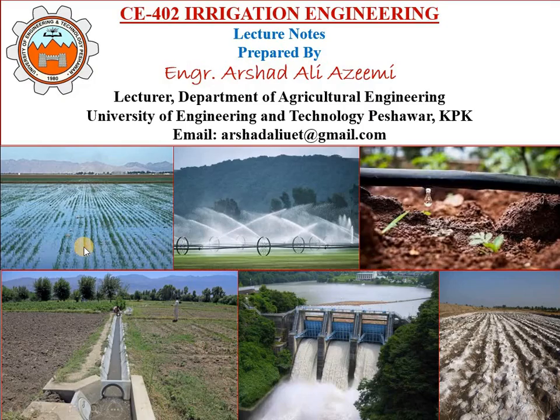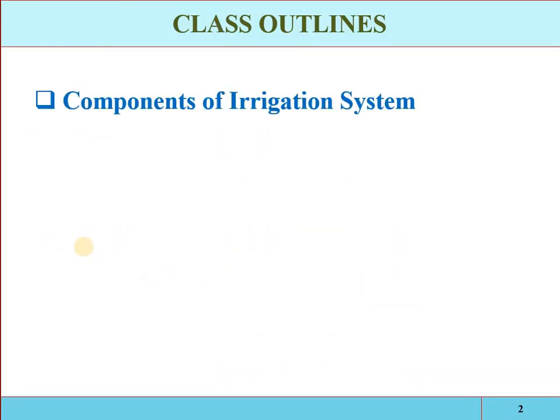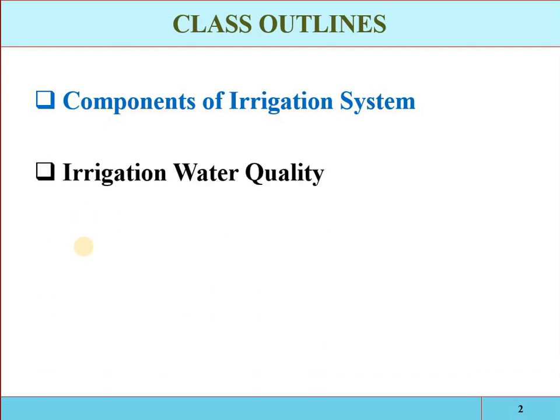Welcome to the second part of lecture number 3. In the first part, we discussed the components of the irrigation system. Majorly we have two components, the intake component and the conveyance component. Also we discussed the irrigation water quality, that is, the threshold values for different physical, chemical and biological impurities in the irrigation water.